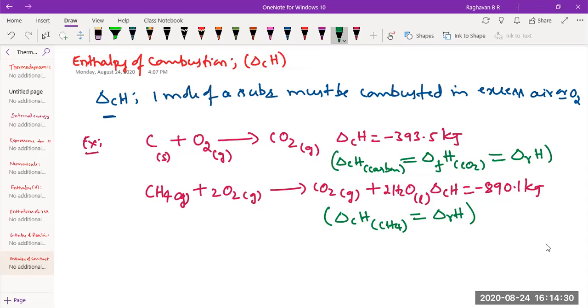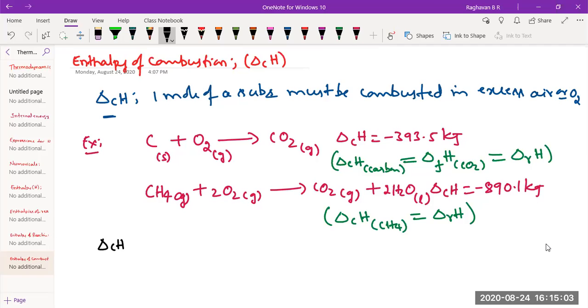Now tell me, can the enthalpy of combustion be only negative, only positive, or either negative or positive? What is correct? Only negative. That means the enthalpy of combustion is always exothermic, you mean? Yes, sir. There is no positive, whenever something is combusted, heat is not absorbed at all.